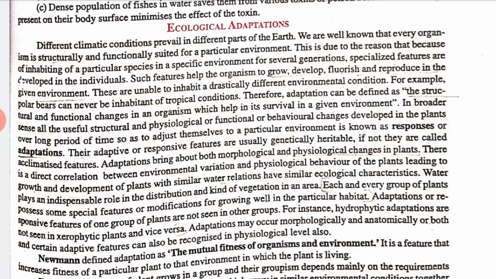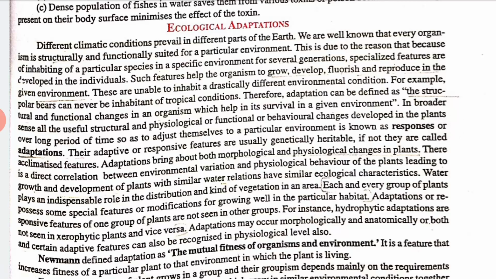For example, polar bears can never inhabit tropical conditions. Therefore adaptation can be defined as the structural and functional changes in an organism which help in its survival in a given environment, right?